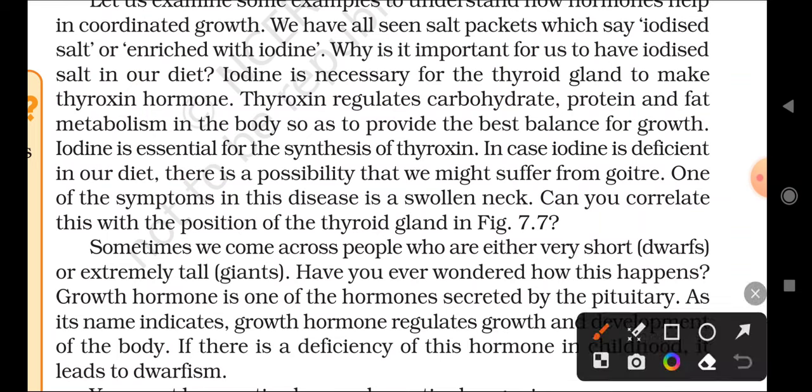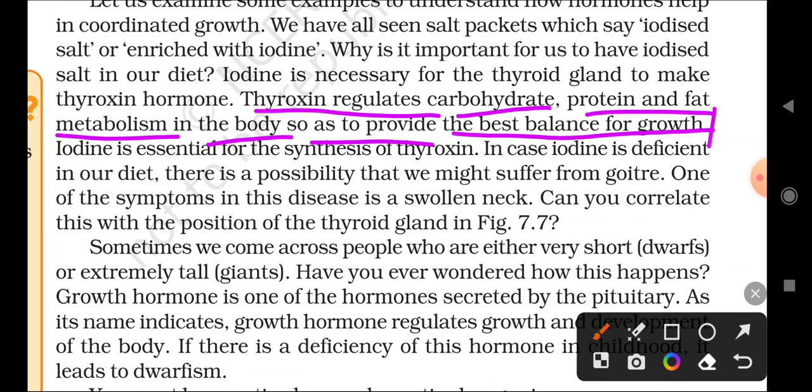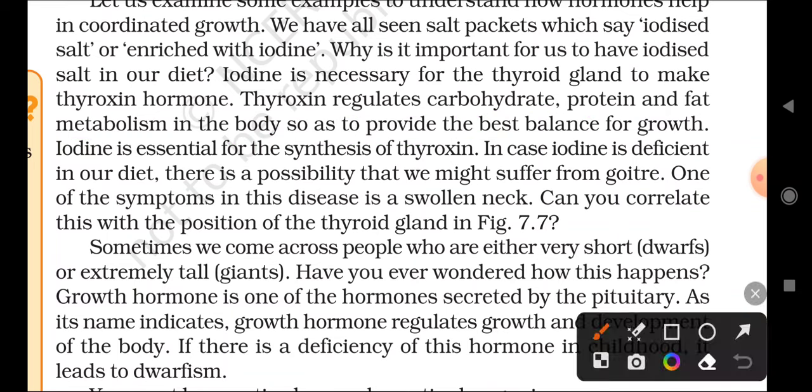Thyroxine regulates carbohydrate, protein and fat metabolism in the body, so it provides the best balance for growth. Another question may come here: why does the body secrete the thyroxine hormone?